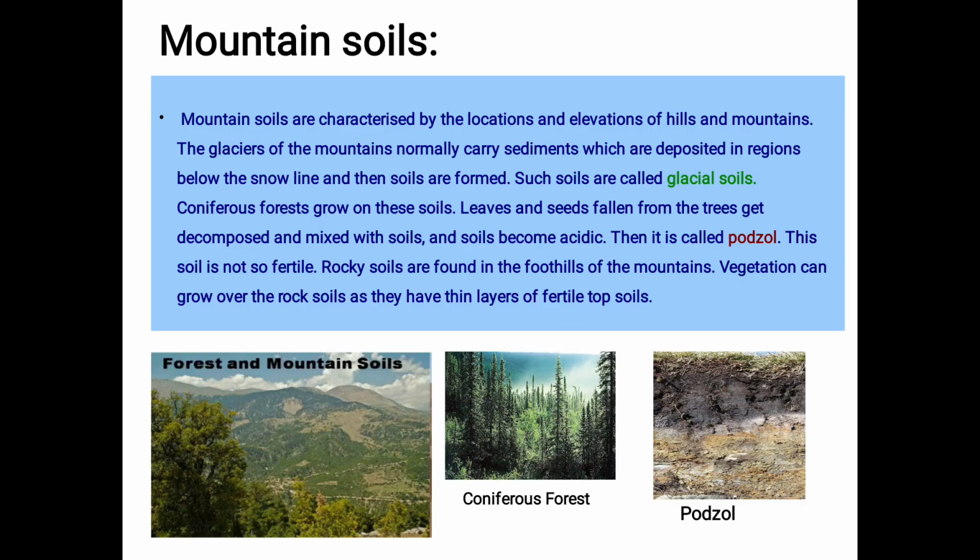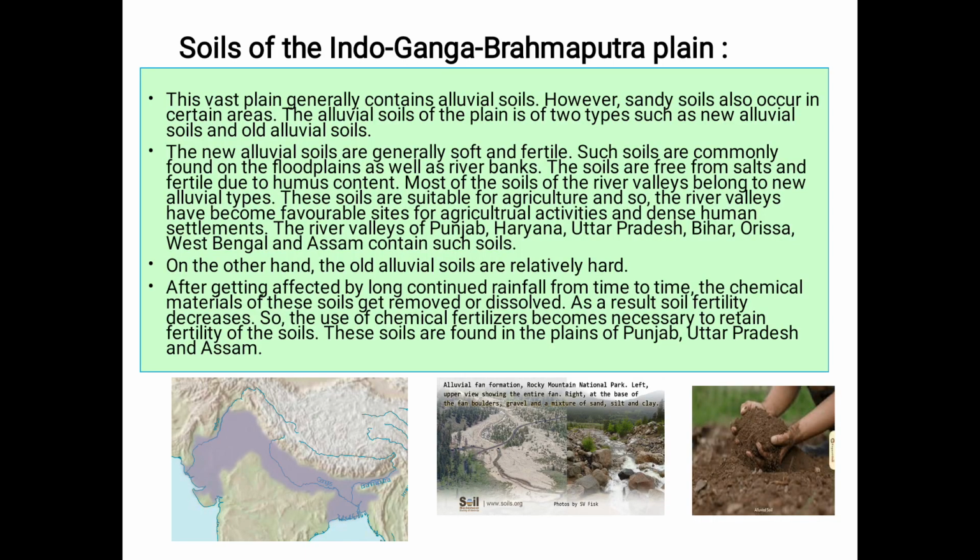So now after mountain soils, let's go to the Indo-Ganga Brahmaputra plain. How are the soils here? You will find alluvial soils here. Okay, first let's read. This vast plain, that means the Indo-Ganga Brahmaputra plain, generally contains alluvial soils.